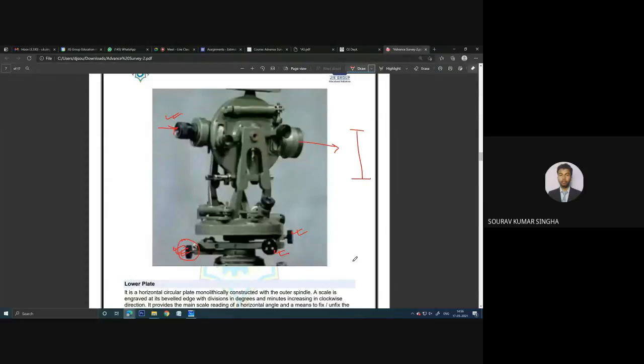Now there are some screws, and you can see there is some eyepiece provided so that those who have some power in their eyes can adjust that. For better accuracy, these are provided both in the vertical position as well as the horizontal position. You can see in the horizontal position it is also provided on both sides.